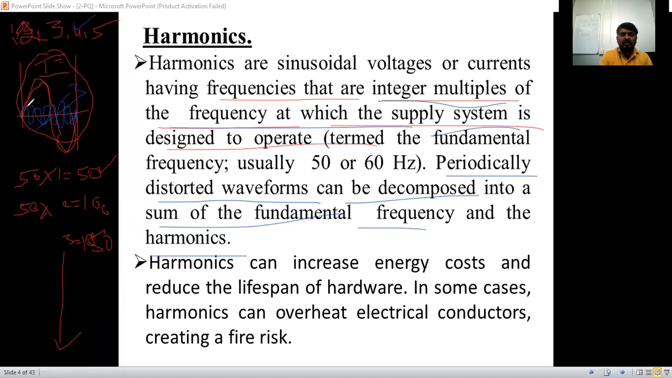So this is the harmonics actually. This is the harmonic waveform. This is the fundamental waveform here now. Yes, so the distorted waveforms will be like this here now. I will show the waveform also. So like this, the harmonics are going to come here.